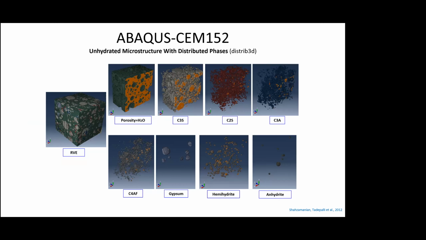So this is the overall unhydrated microstructure of the RVE, 100 micron by 100 micron. You can see the porosity, C3S, C2S, C3A, anhydrite, hemihydrate, gypsum, C4AF. These are the initial constituents of the cement. And then once we add water, you see what happens.